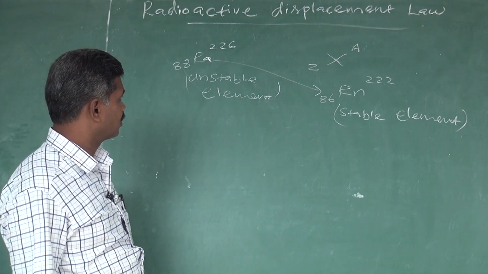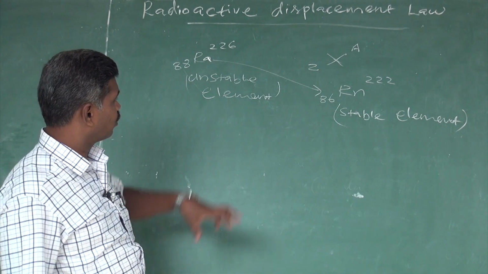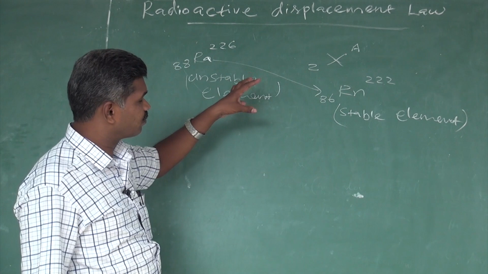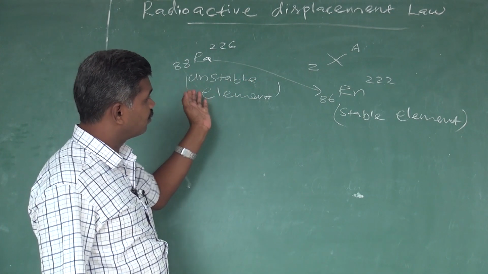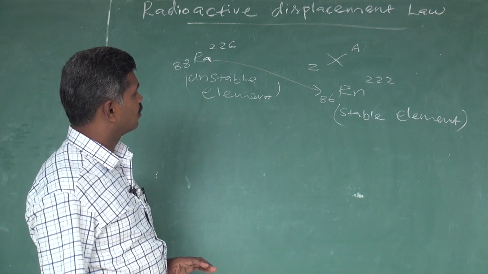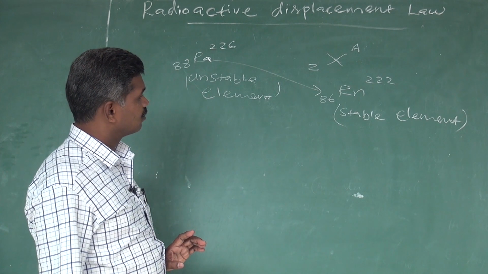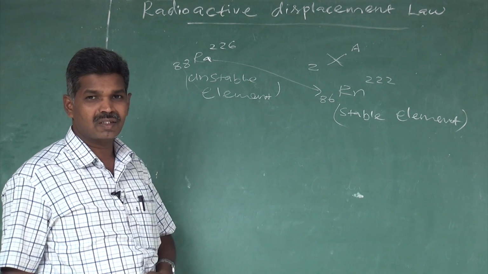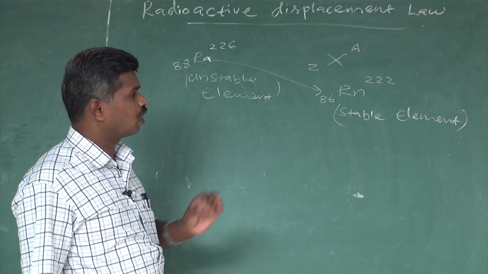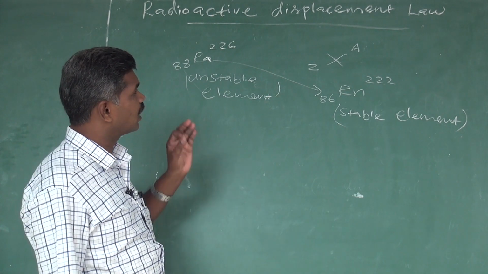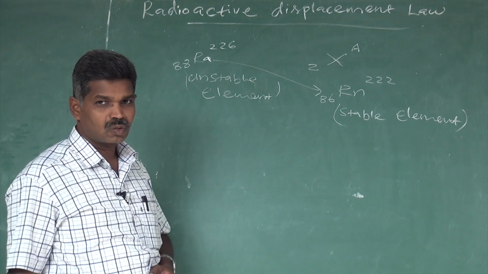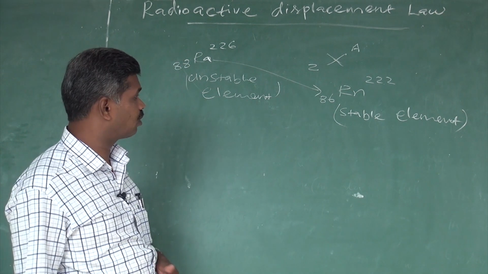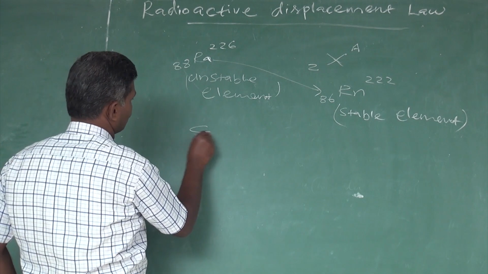In our radioactive process, one element is displaced into another element. That's why the displacing of one element to another element in the process of radioactivity is called the radioactive displacement law. This is framed by Soddy and Fajans. So this displacement law may also be called the Soddy-Fajans law.